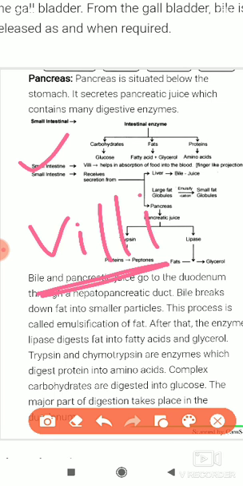What is the function of this villi? The villi help to absorb the simple form of food components for the nourishment of blood, and from there it is sent into our blood for producing energy, for our body activities, or for our body movement.